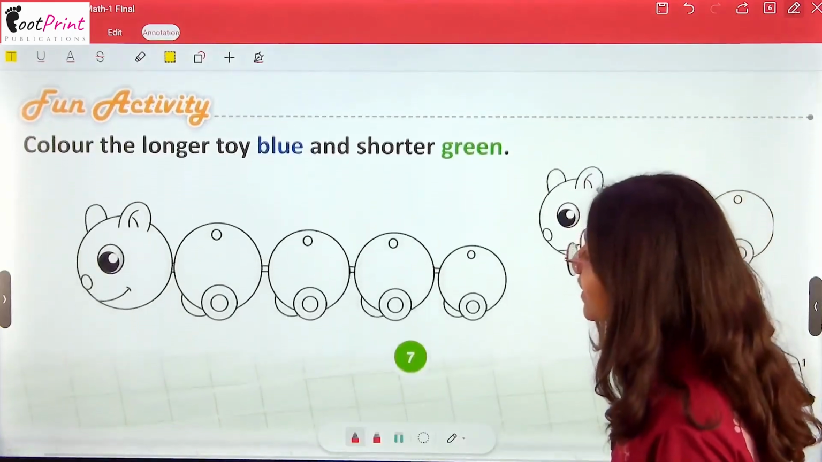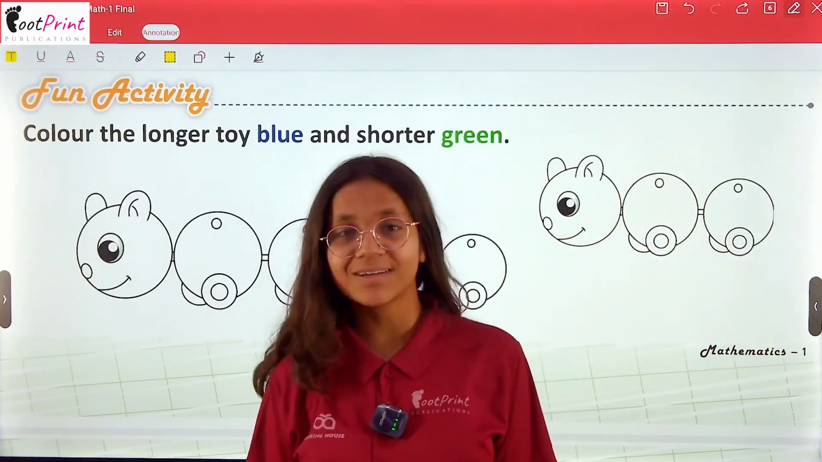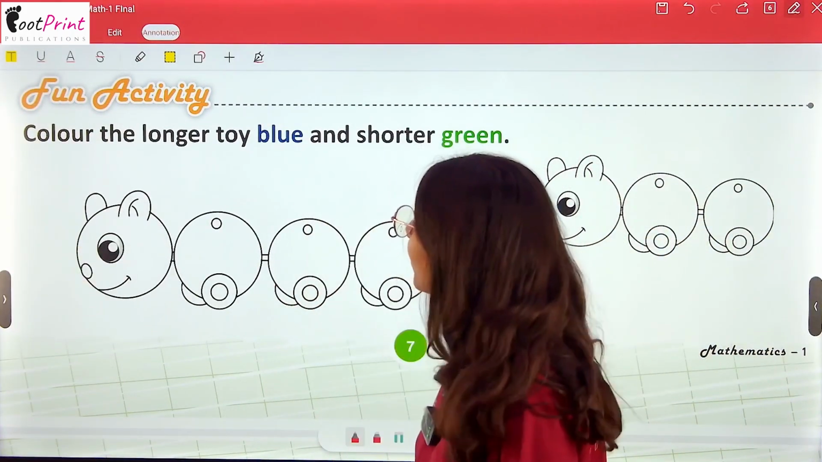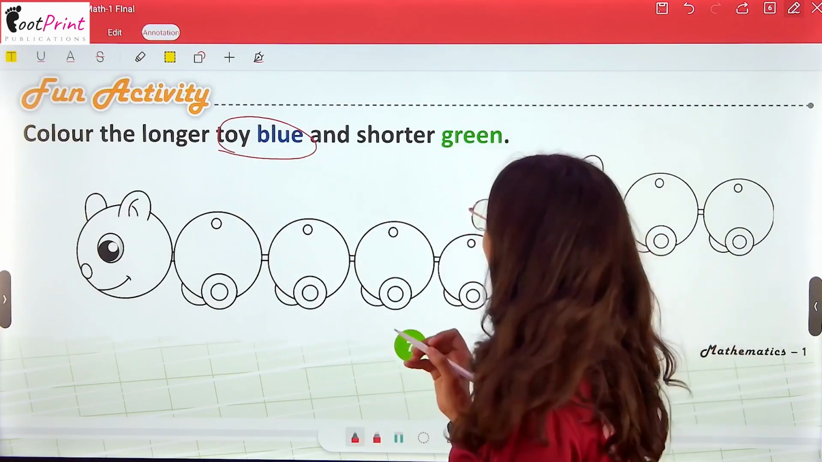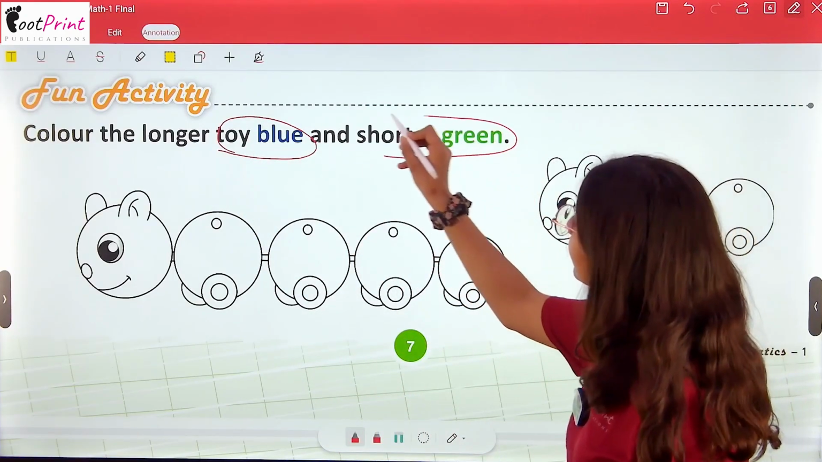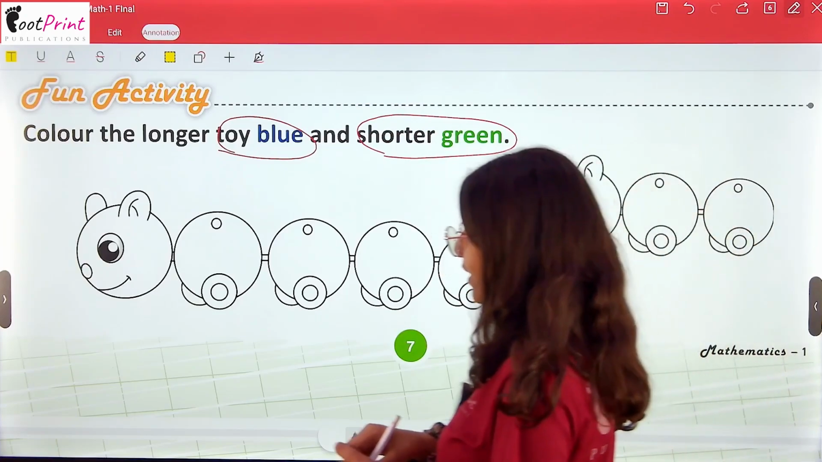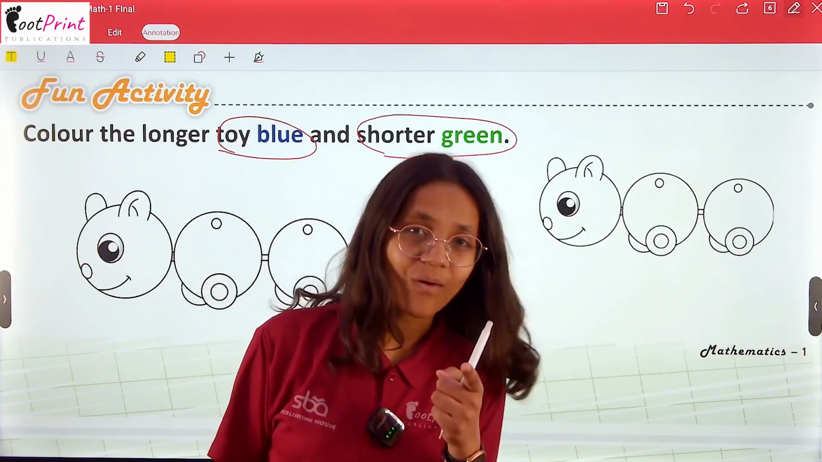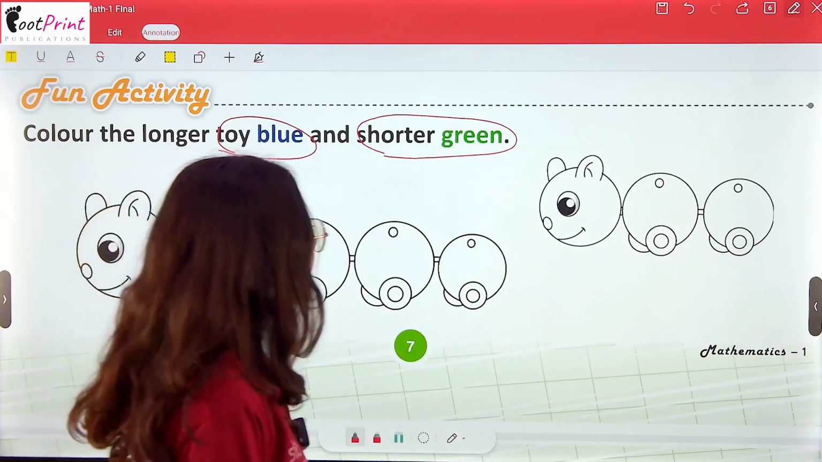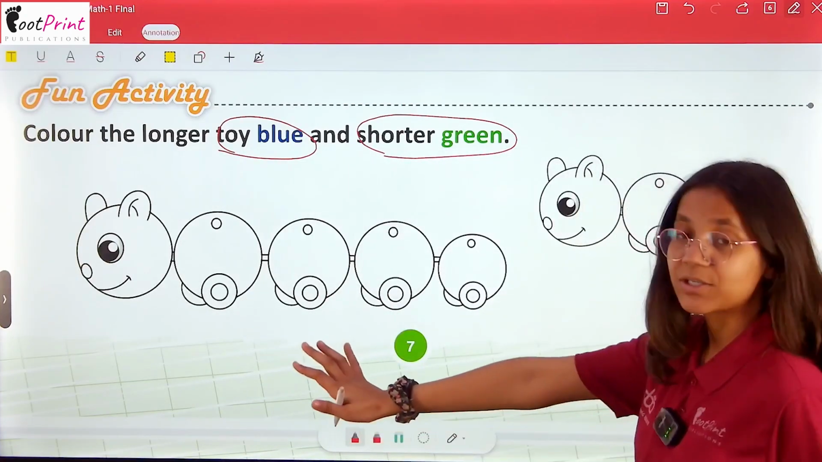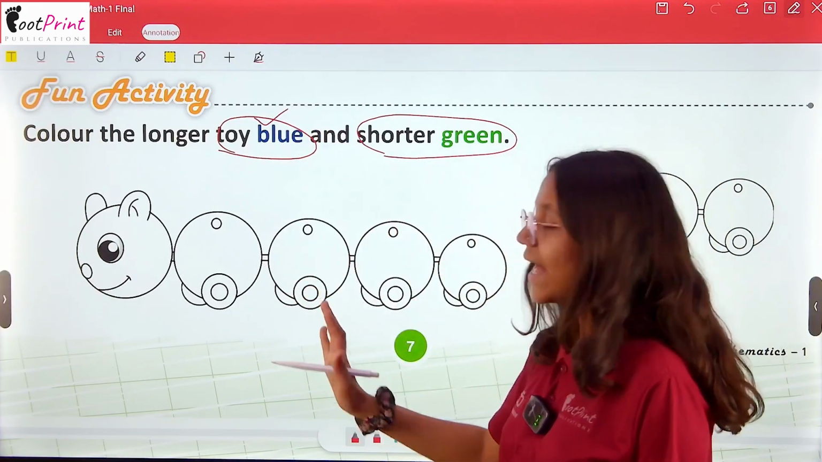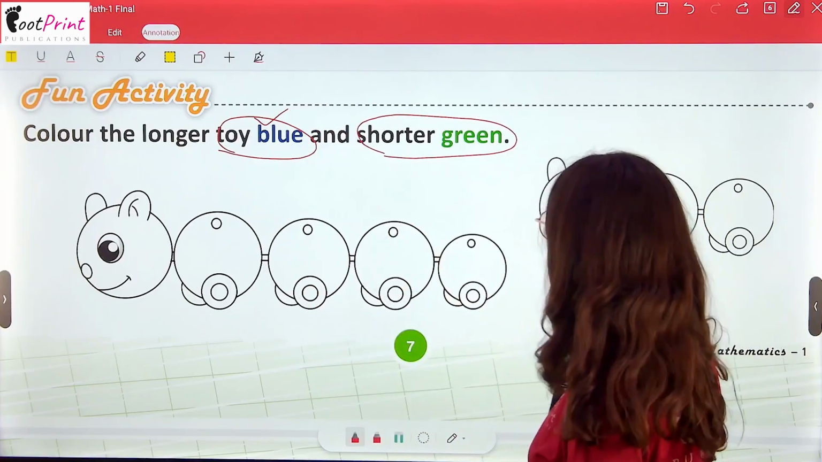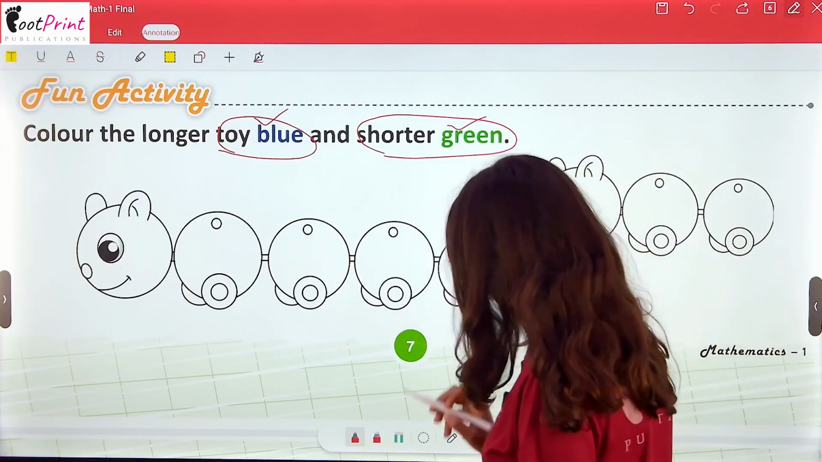Now, another fun activity for you. Bring out your colors from your bag. So, color the longer toy blue and the shorter toy green. So here are two toys. I know you all like toys. See, this small toy and a big toy. So we have to color the big toy blue and the shorter toy green.